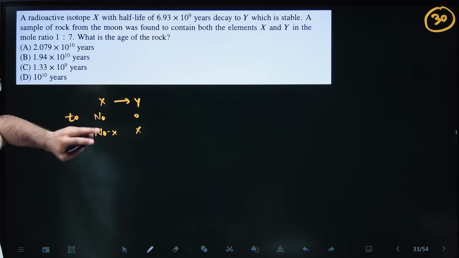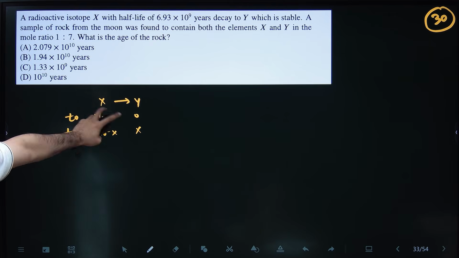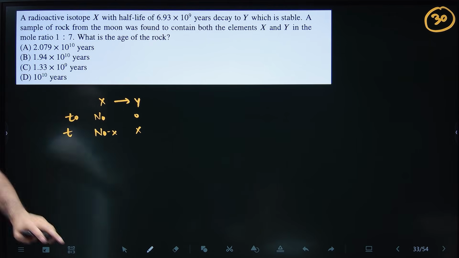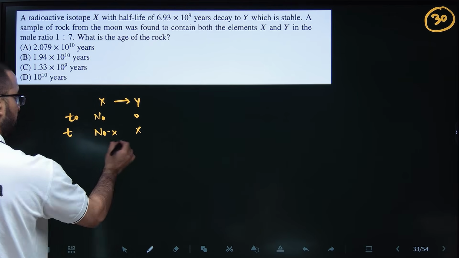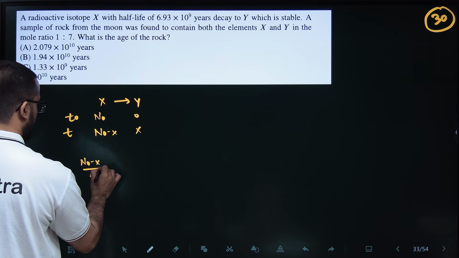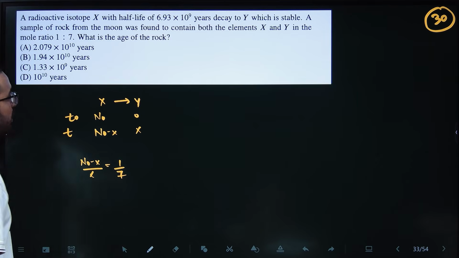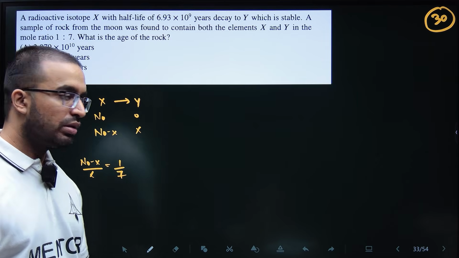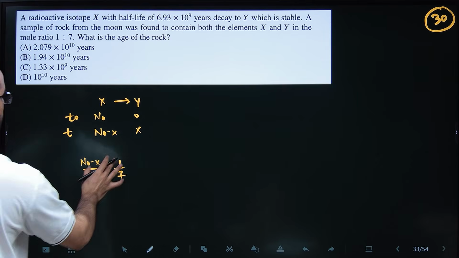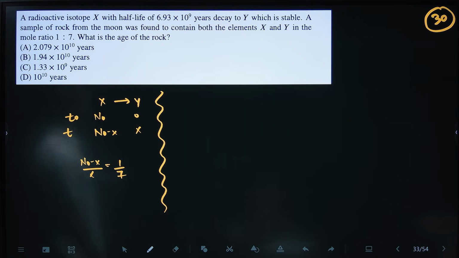So a sample of rock from the moon was found to contain both the elements. So the rock contained both X and Y in a molar ratio. So this ratio, N naught minus X by X, was given to be 1:7. Okay, what is the age of the rock, right? I won't do the whole calculation, I will tell you.